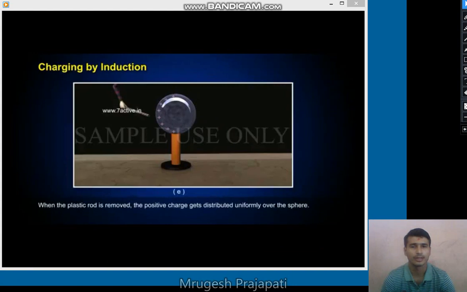And when we connect a conducting wire to the nearer end, the electrons are transferred to the ground, leaving behind the positive charge. So we can take a positively charged glass rod as well as a negatively charged plastic rod for this induction method.